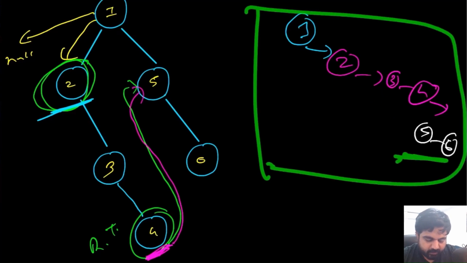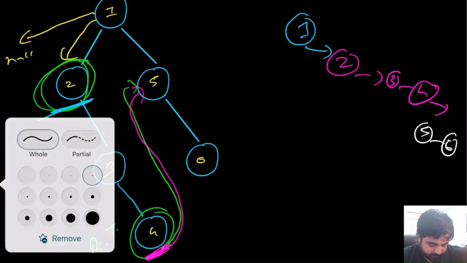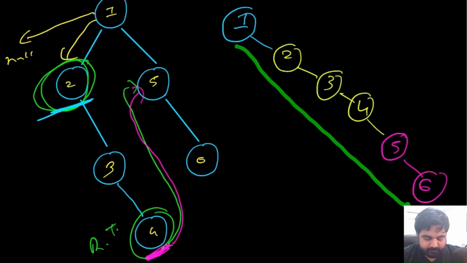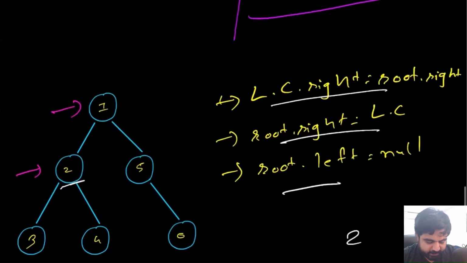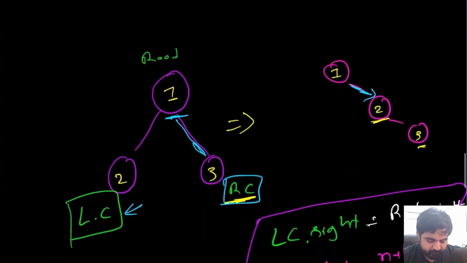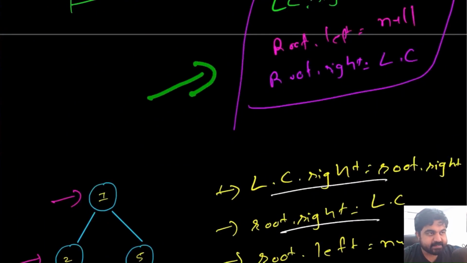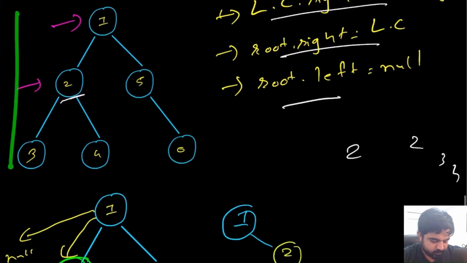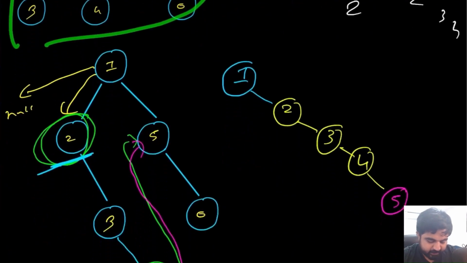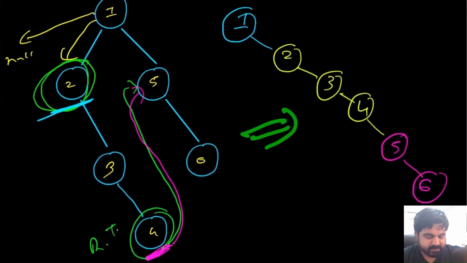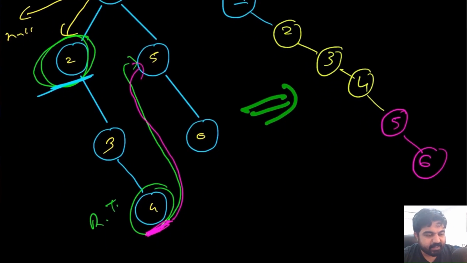I know I have not drawn this properly, so let me just do it properly. And this is the simplest approach. What we did is we first of all tried to find the solution for a smaller subset. We find the base cases and the rules. We applied those rules to a bigger case, and using recursion, we are able to generate this answer. And this is a very simple answer to understand.